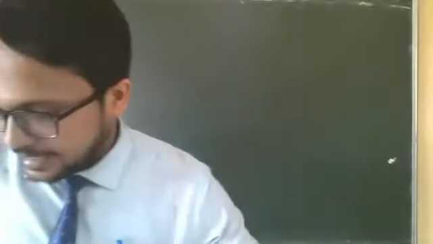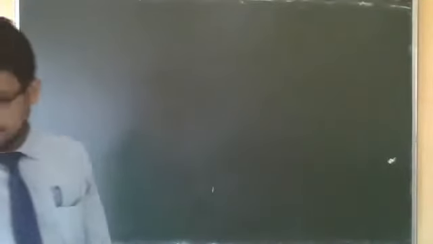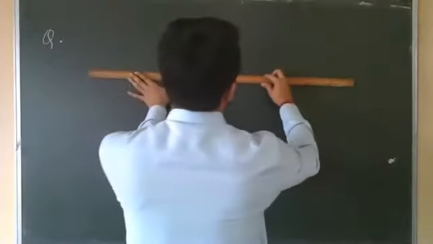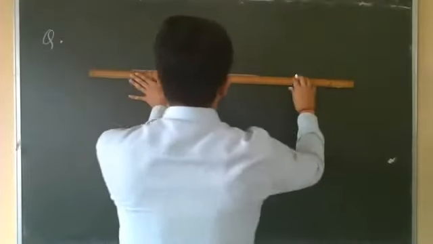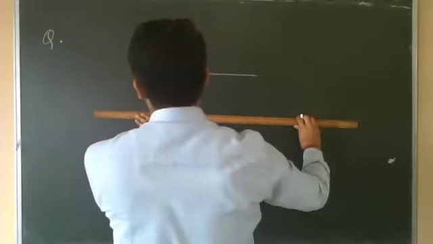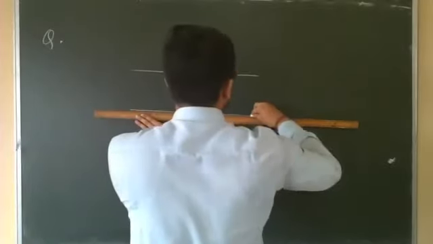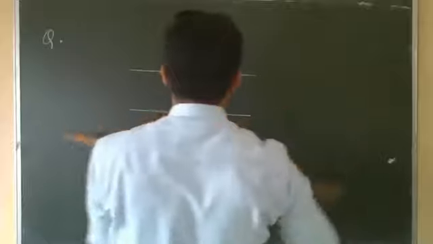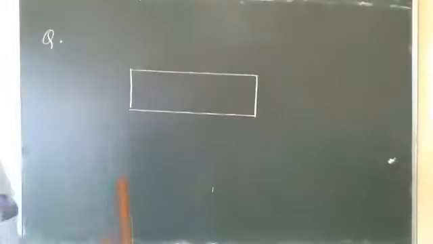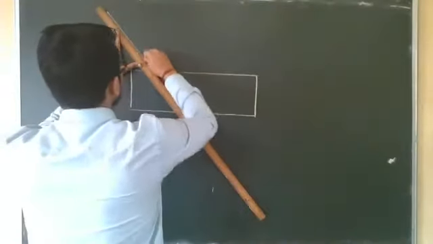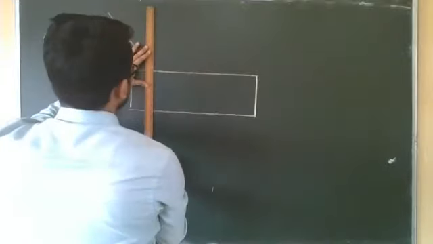Okay. So our first ray diagram is question number 7. A slab is there. I'm making the question in my own way. This is the slab. Always use your scale to draw the ray diagram. The slab is there, and the incident ray is there.